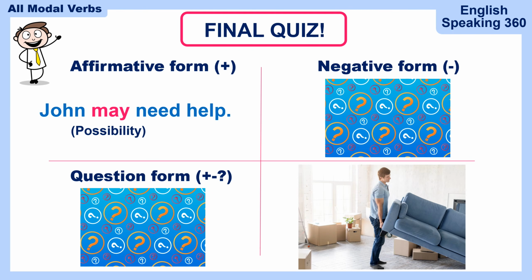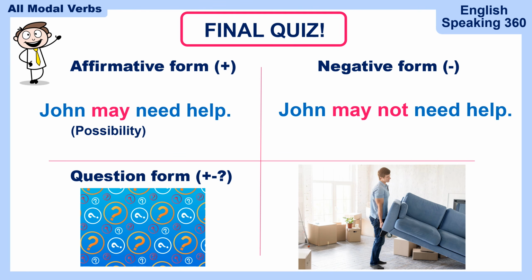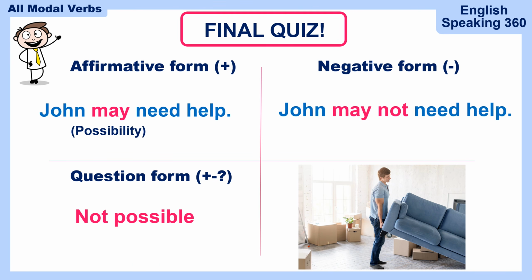John may need help. Oh yes, he's by himself lifting a big heavy couch. John may need help. It's a possibility. Negative form? John may not need help. And the question forms are not possible. May John need help? Do you think John will need help is more commonly used.